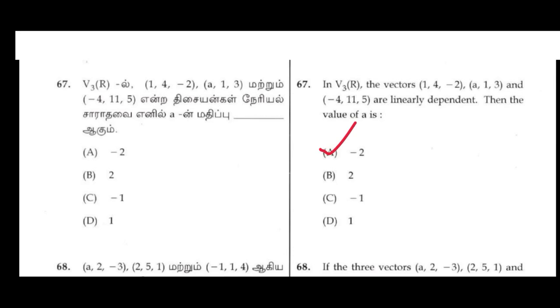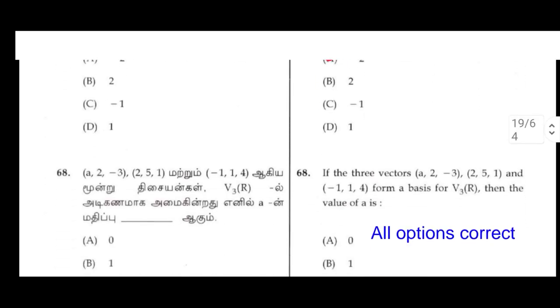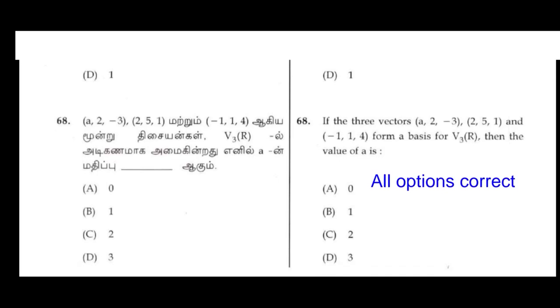In V3 of R, the vectors 1, 4, minus 2, a, 1, 3 and minus 4, 11, 5 are linearly dependent, then the value of a is A option, minus 2. 68. If the three vectors a, 2, minus 3, 2, 5, 1 and minus 1, 1, 4 form a basis for R3, then the value of a is all options are correct.